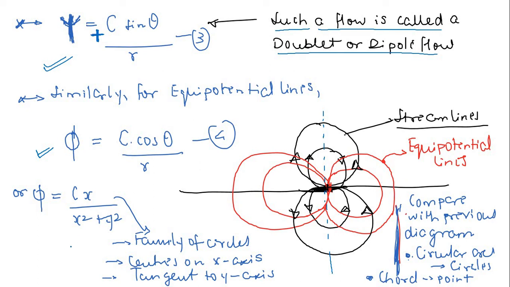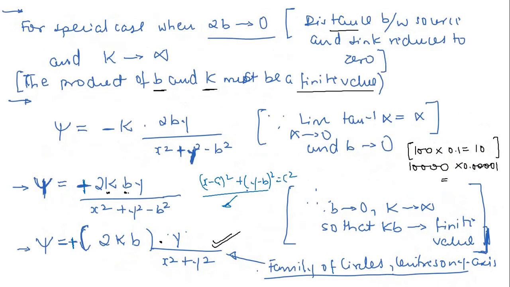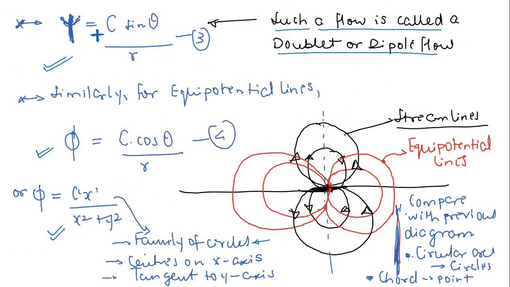Now in a similar way you go for equipotential lines. Again, these are the equation of circles. You can see here that this is again going to represent a family of circles, but in this case it is x, right? So now it is x square minus x something. When we bring this into this form, try to figure it out yourself, finally it is going to represent the family of circles with centers on the x-axis. Very important: for equipotential lines, the center of these circles will be on the x-axis.